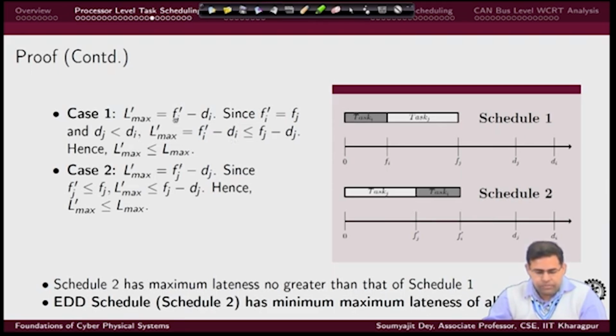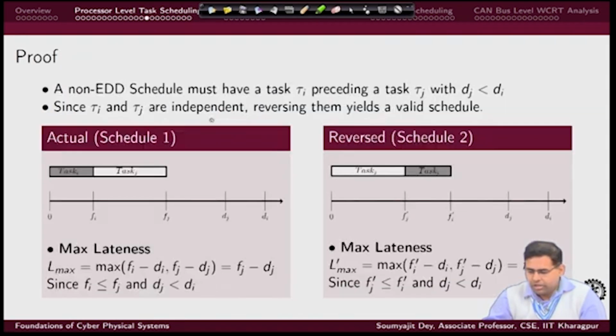I will just repeat. What we are doing is this: the max lateness is f I prime minus d I. Now, let us replace f I prime with f j, and see what happens.